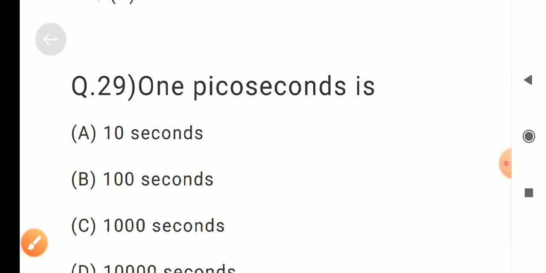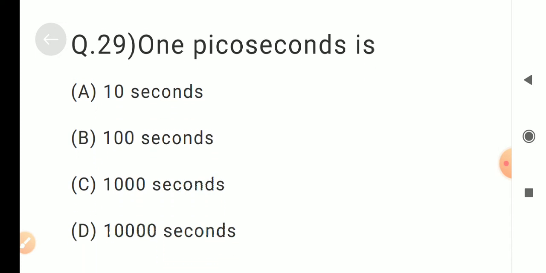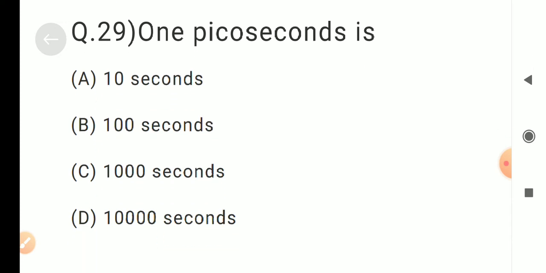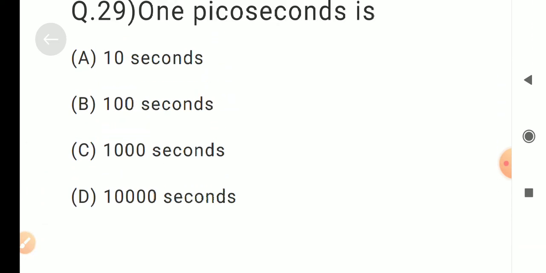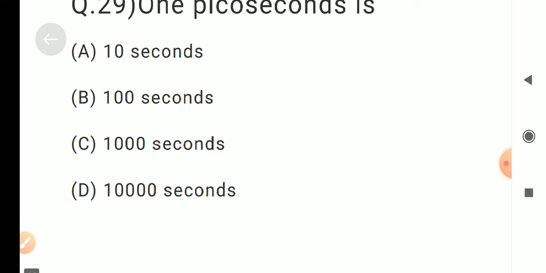Question number 29. 1 picosecond is, options are A. 10 seconds, B. 100 seconds, C. 1000 seconds, D. 10,000 seconds. Correct answer is A. 10 seconds.